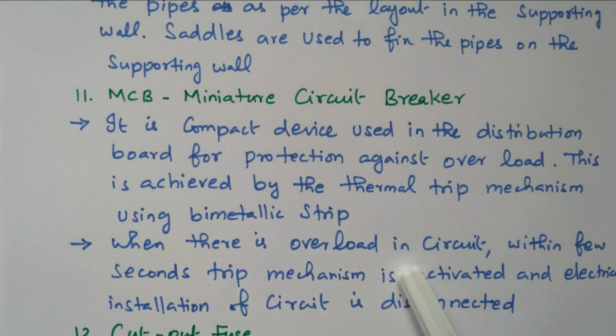Due to the heat, the bimetallic strip will be activated and disconnect the circuit. When there is overload in the circuit, within a few seconds the trip mechanism is activated and the circuit is disconnected. Inside there is a bimetallic strip that works based on the thermal principle. When excessive current or voltage is there, heat will be produced, and this bimetallic strip will disconnect the entire circuit for protection.